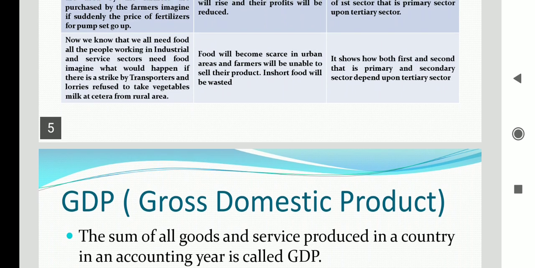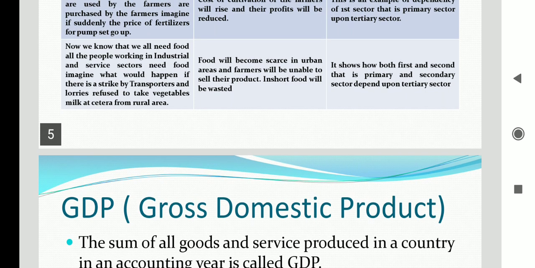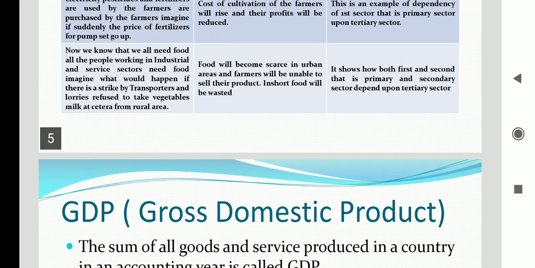So what will be the result? Food will become scarce in urban areas and farmers will be unable to sell their product. In short, food will be wasted. So what does it show? It shows how both primary and secondary sector depend upon tertiary sector.